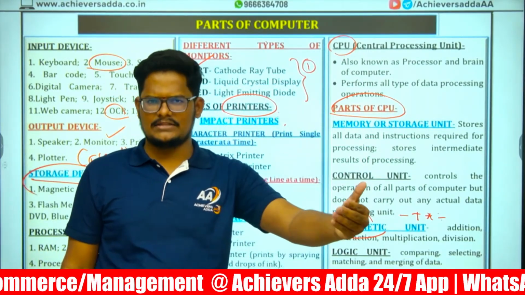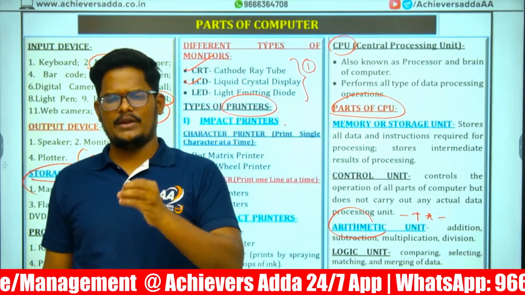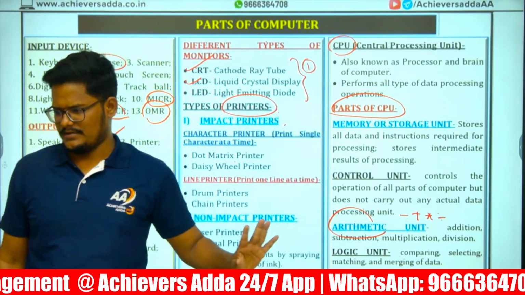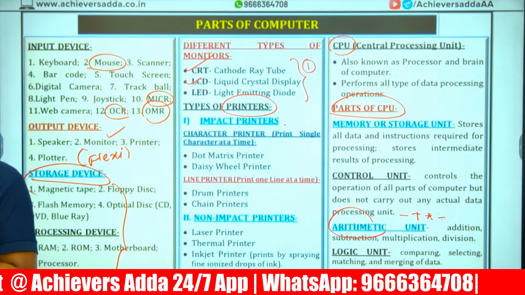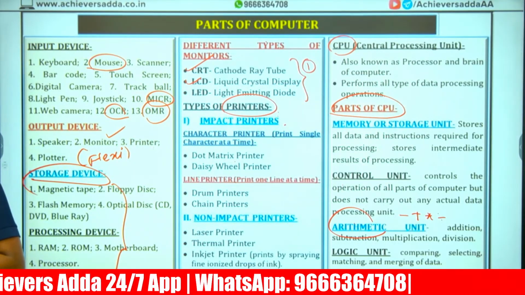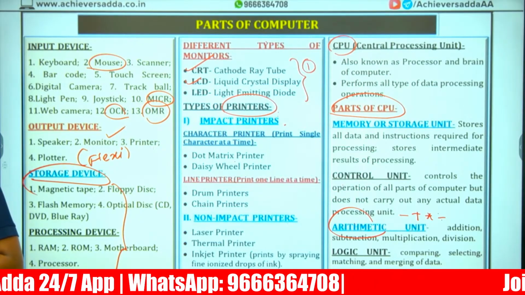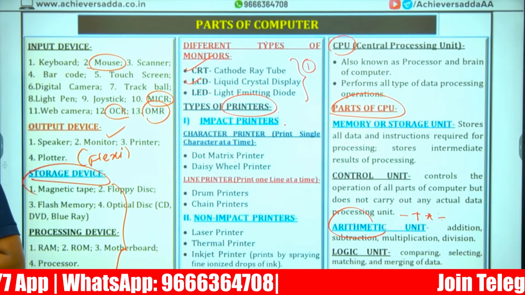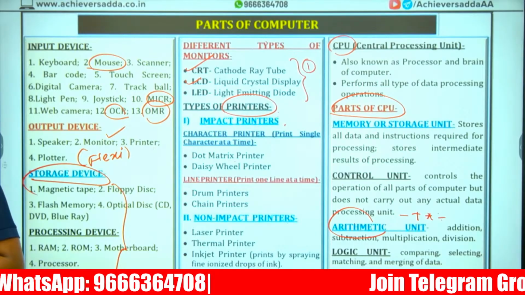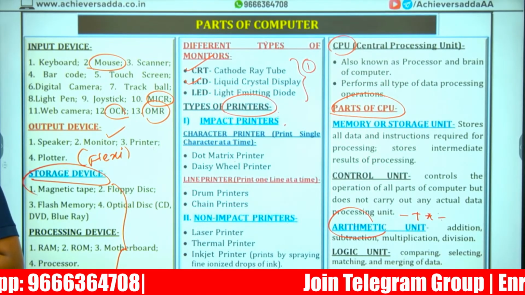Other than the regular mathematical operations, any other operation we are doing is done by the logic unit. Arithmetic unit and logic unit, both put together, make the arithmetic logic unit.